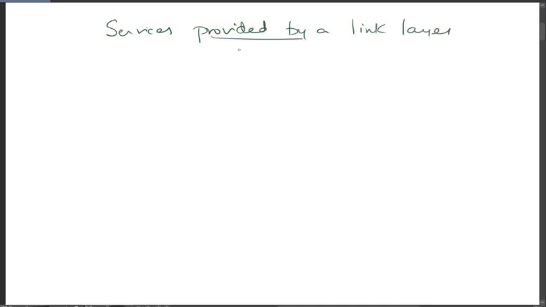So let's get started. The basic service of a link layer is to move a datagram from one host to the other host. We have already seen what a datagram is in the previous class. A datagram is a message which contains the data that is sent from one location to the other location. Also, datagram is a combination of two words, that is data plus telegram.